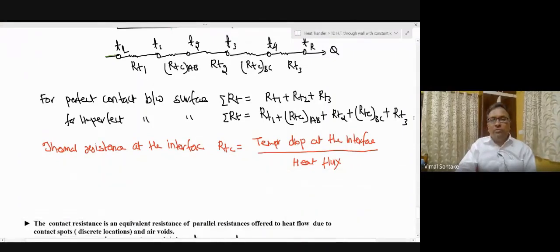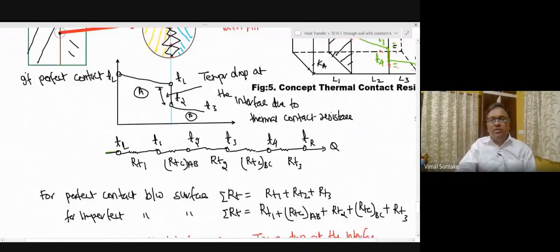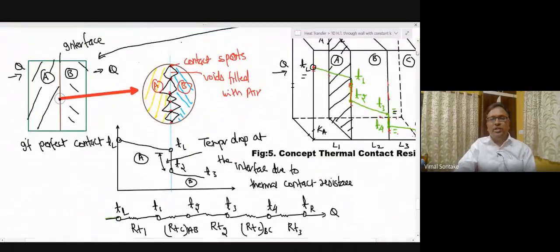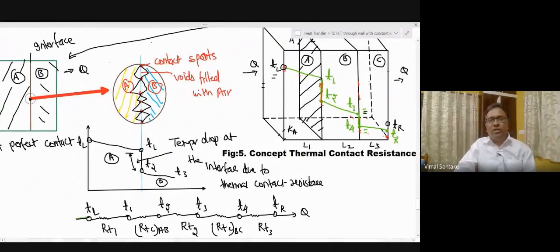Now, in our present case, we have two interfaces, interface AB and interface BC. So let us derive the expressions for RTC AB and RTC BC.